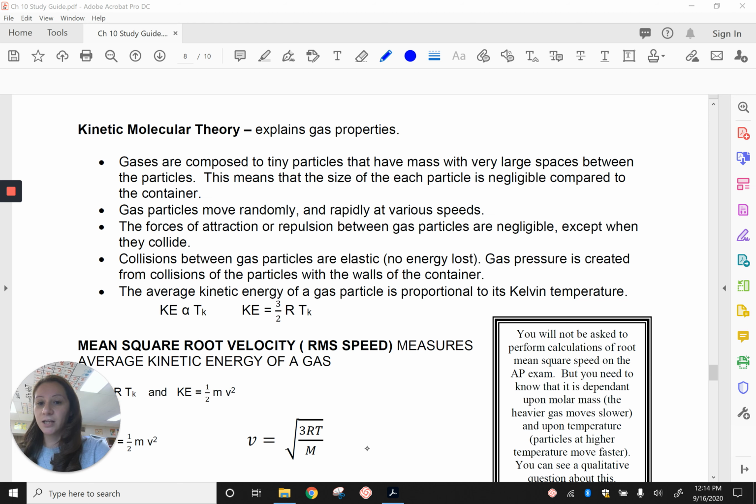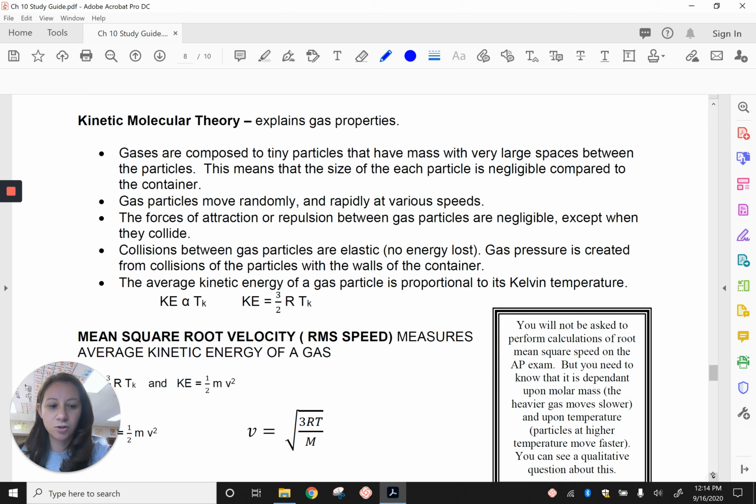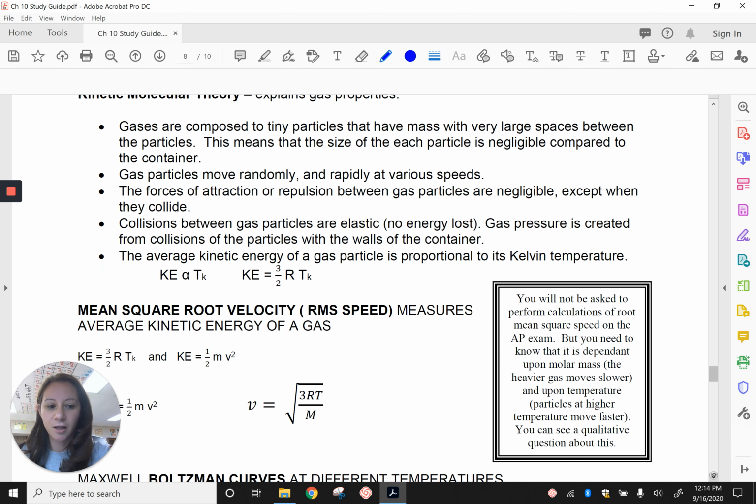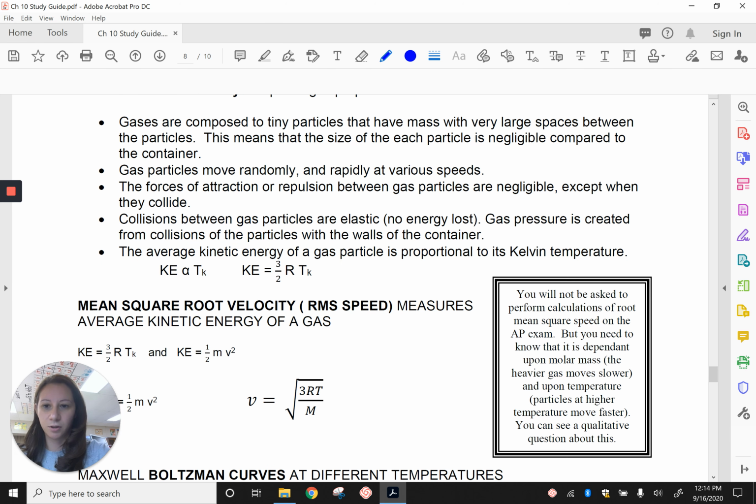So the constant here is 3/2 R. So kinetic energy is actually equal to 3/2 R times the Kelvin temperature, and R being the ideal gas constant. You do not need to memorize this equation or anything. This is just, FYI. You do need to know that the average kinetic energy is related to the